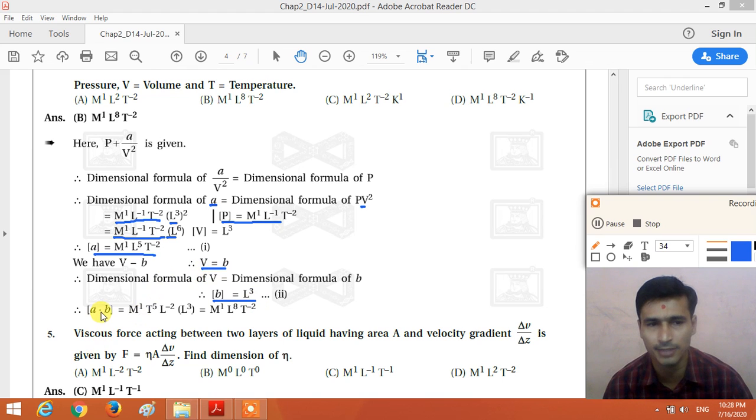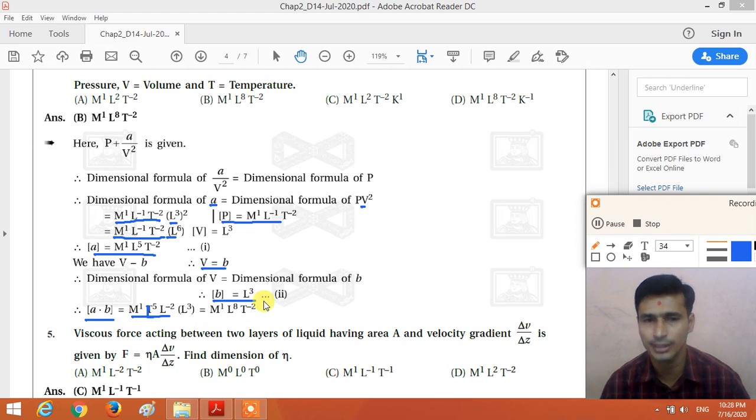Here the dimensional formula of A is M1 L5 T minus 2, and the dimensional formula of volume is L cube. So we get the dimensional formula of A dot B is M1 L8 T minus 2.